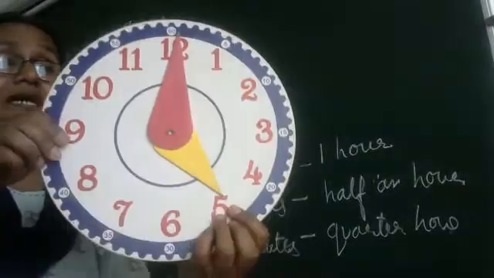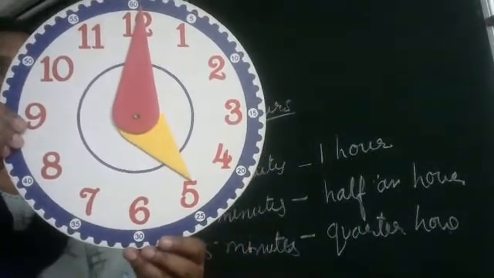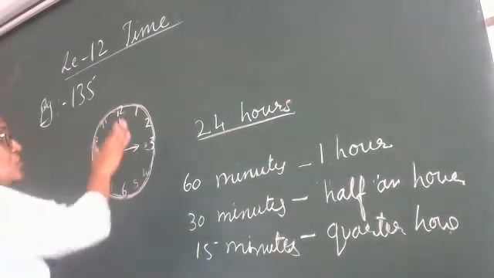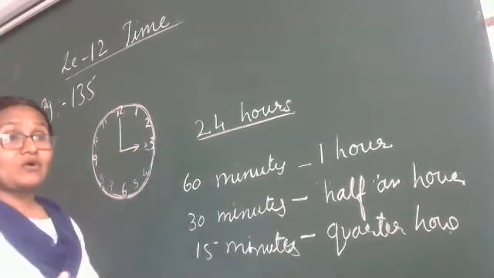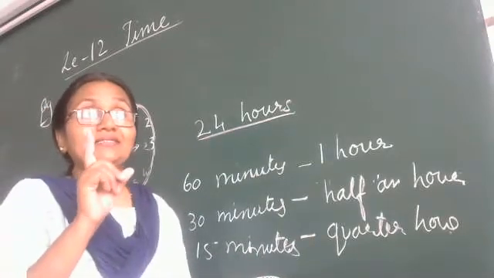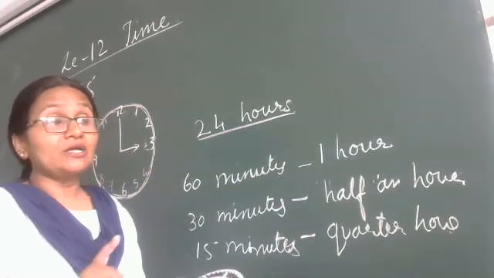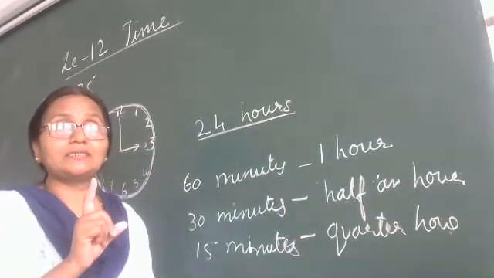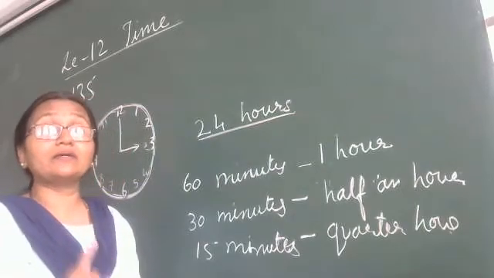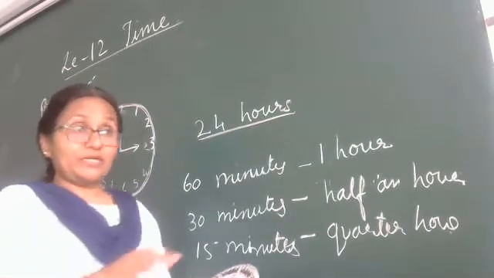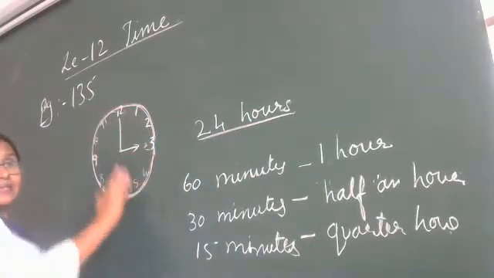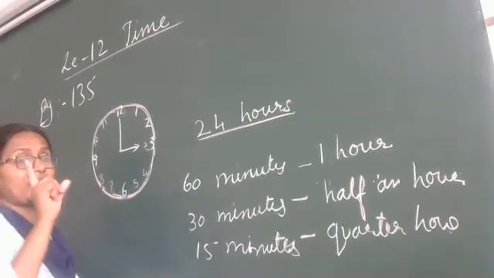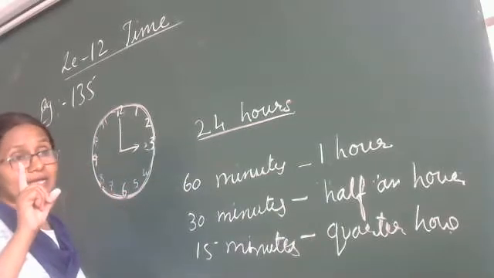Now, what is the time now? So 60 minutes make 1 hour. The big hand, the minute hand, takes the round of 60 minutes and that makes 1 hour and it goes to the next hour.